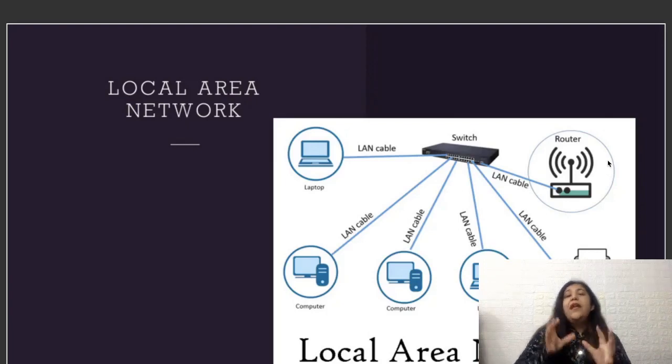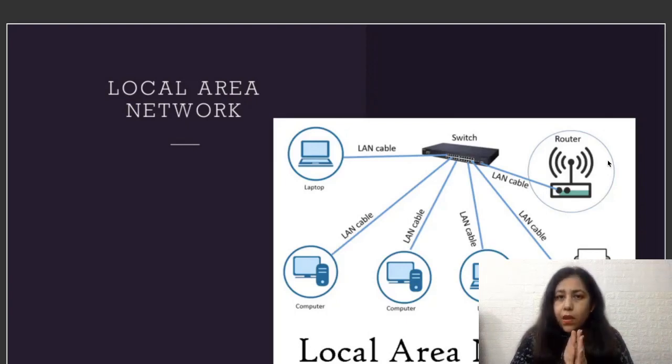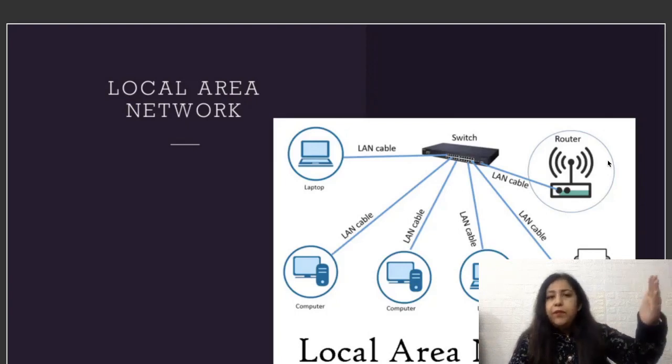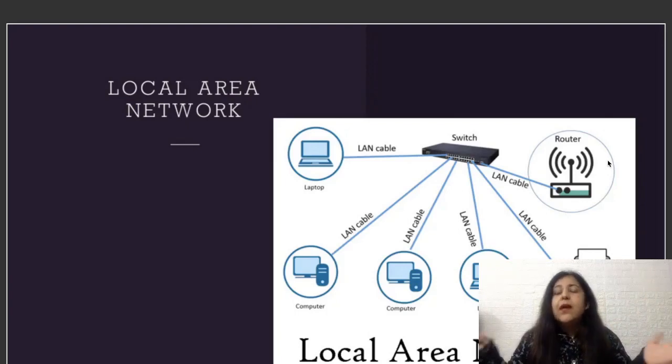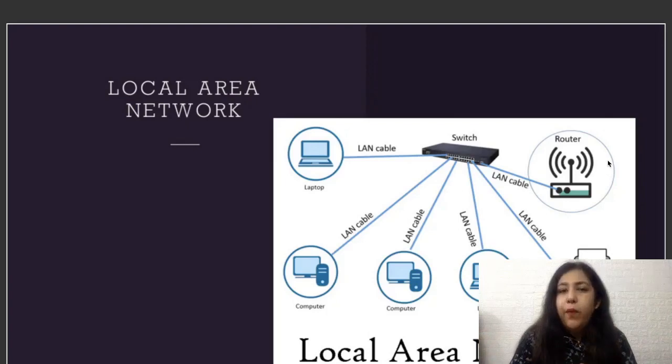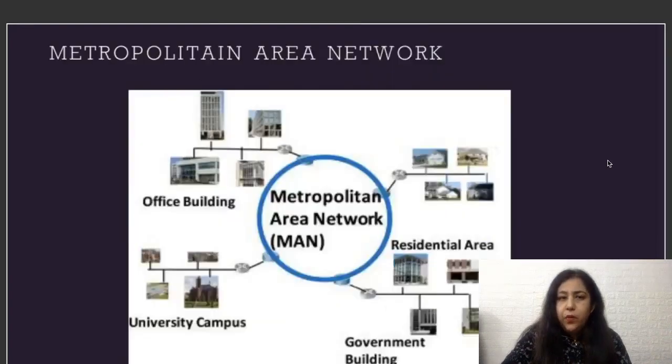So remember, a network formed within the range of 1 kilometer. It could be in one building, one room, different floors of a building. It can be two adjacent buildings, but it has to be within the range of 1 kilometer. So that will be called a local area network. Many such examples are there: your school lab, a normal office, then a college lab maybe. So all that comes under local area network.